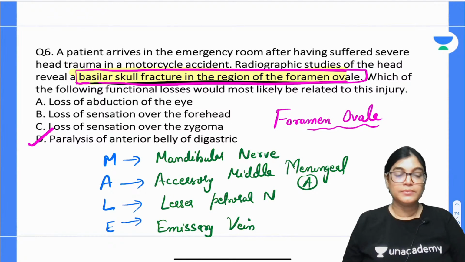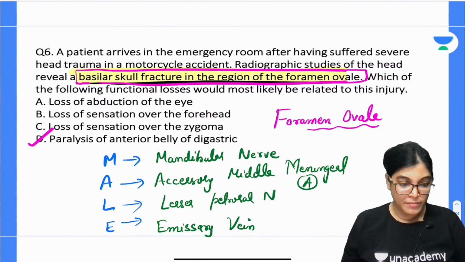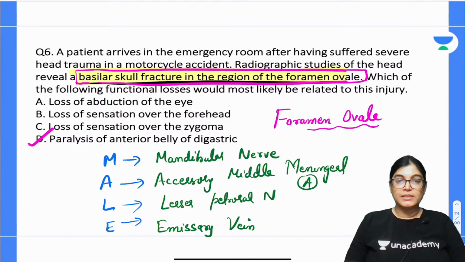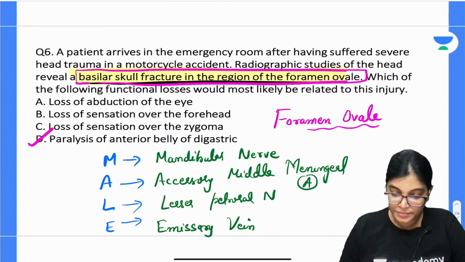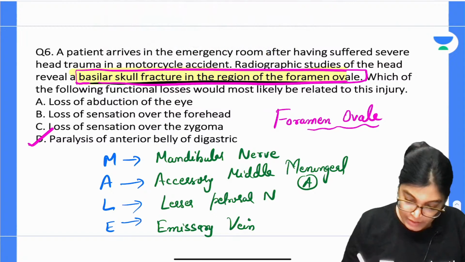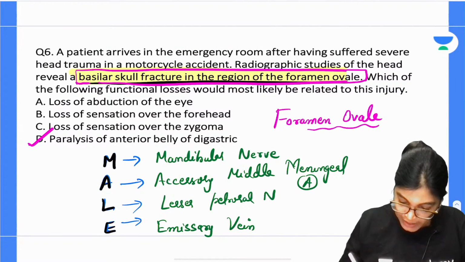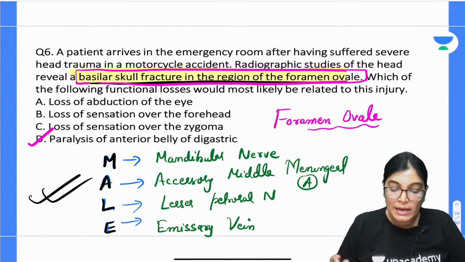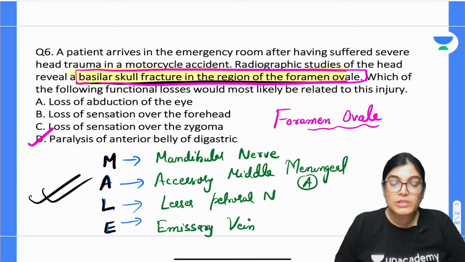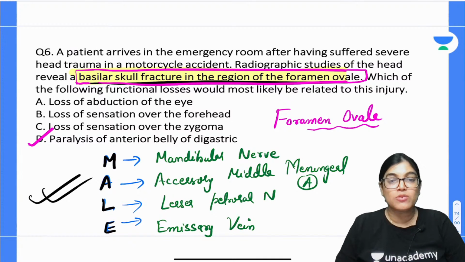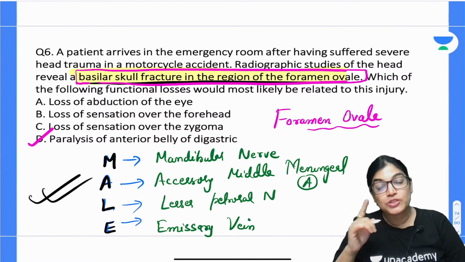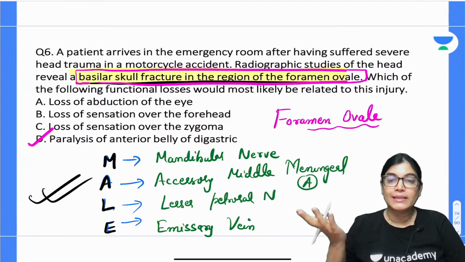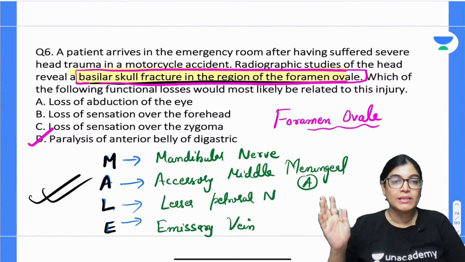Got it? So all of you do remember the structures traversing through foramen ovale is MALE. These are the structures traversing through foramen ovale. Here, the loss of abduction is caused by paralysis of the lateral rectus muscle. So that is LR6, abduction. So that can be the right answer.